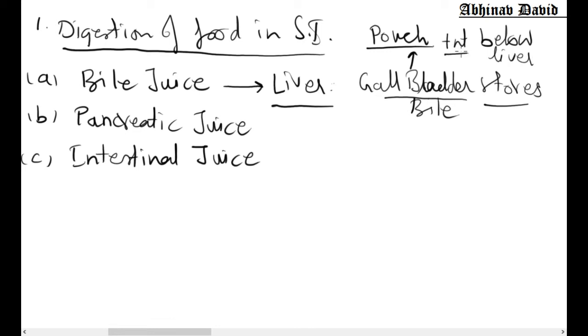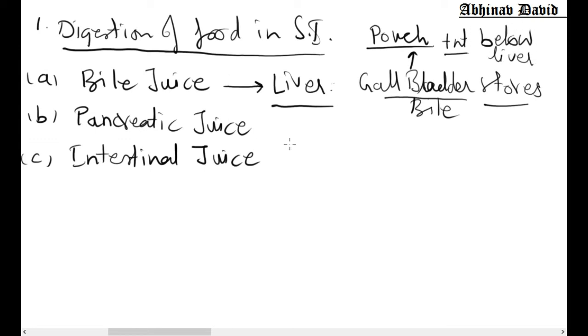Now plus anti means present. Those who have studied from me last year, they know what is present and absent, how I am writing. Those who are new to me can understand plus anti means present. So gallbladder is a small pouch which is just present below the liver.